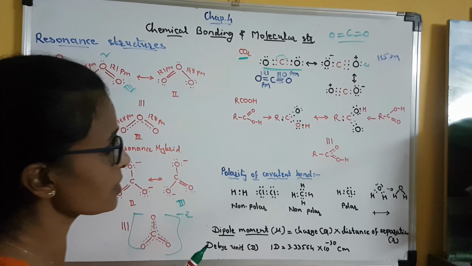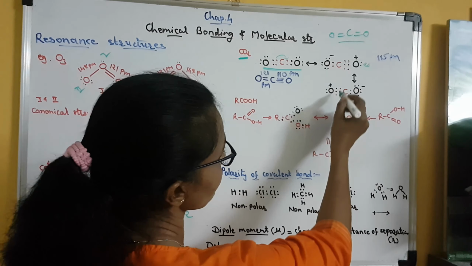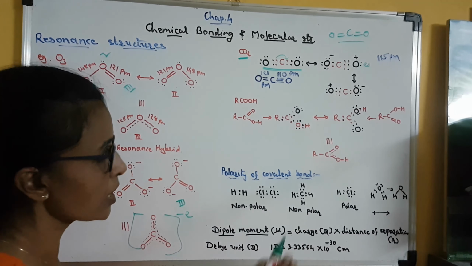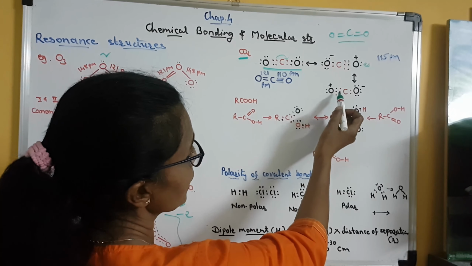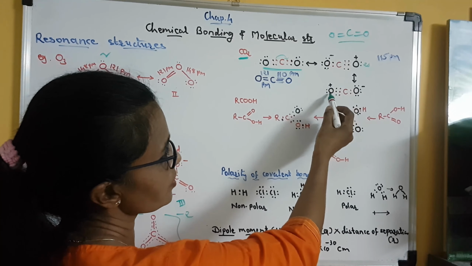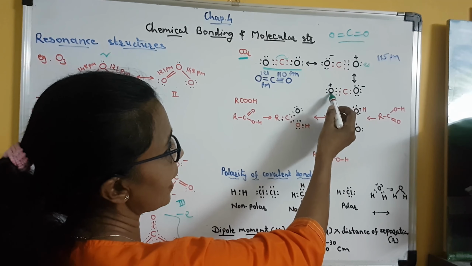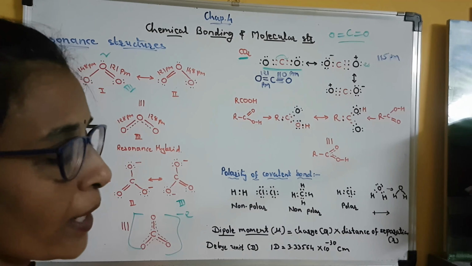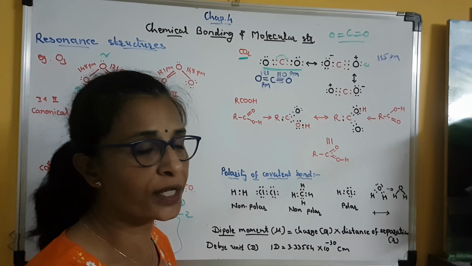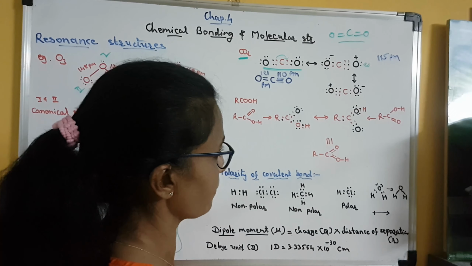You have to just remember that when you shift the position of the electrons, you will have to shift the charge also. Wherever 3 electron pairs are formed between carbon and oxygen, that oxygen will acquire a positive charge, because one additional bond it has formed with the carbon atom. Clear?